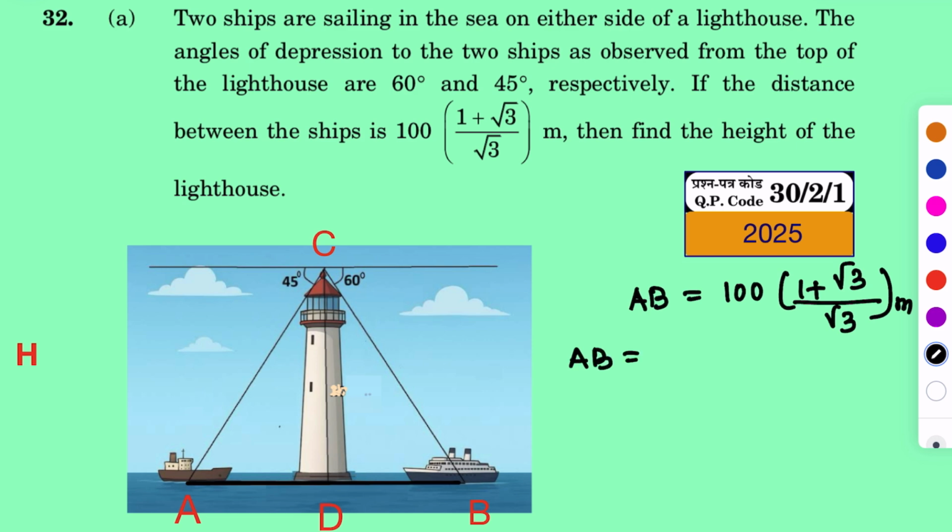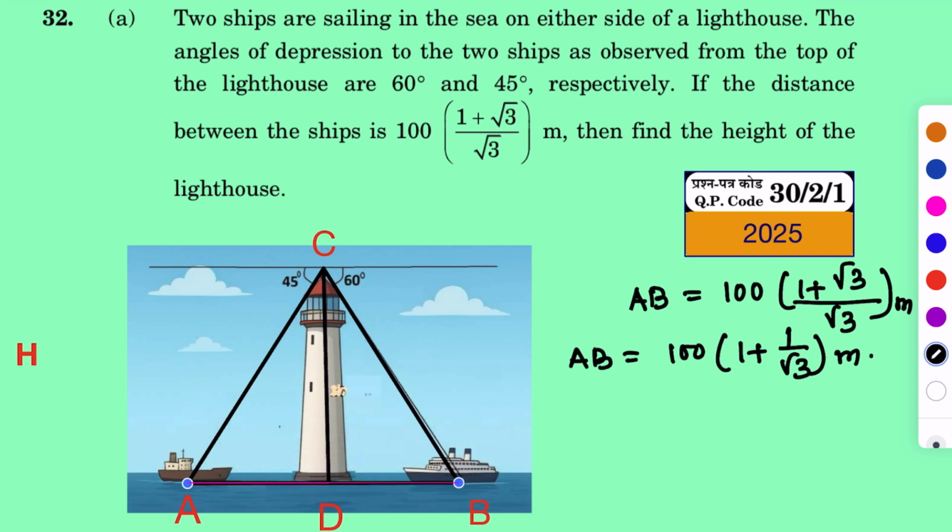So we can also write AB as 100 into (1 plus 1 by root 3) meters. Now if we join this, we will have a triangle ACD, and similarly we will have BCD.